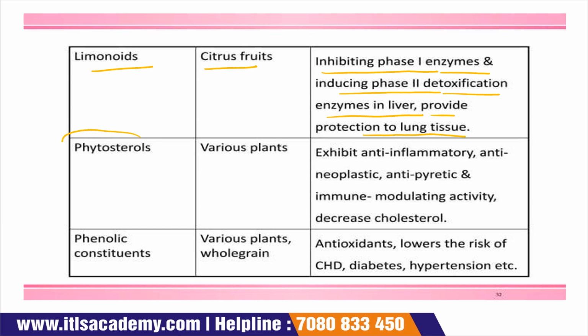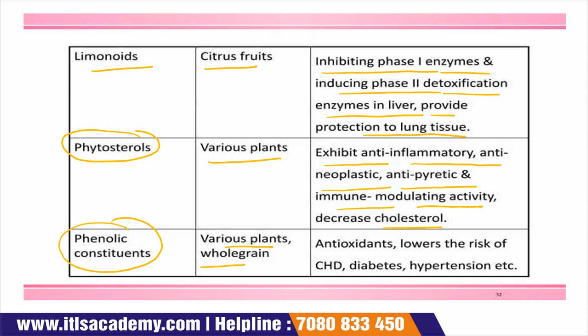Then phytosterol. The source is various plants, and the role is to exhibit anti-inflammatory, antineoplastic, antipyretic, and immune modulating activity. It also decreases the cholesterol level in the blood. Now the next one is phenolic constituents, and the source is various plants and whole grain, and the role is antioxidant, lowering the risk of CHD, diabetes, hypertension, etc.